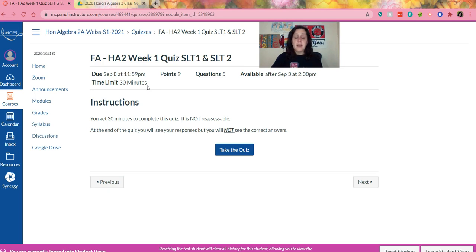If your student has an accommodation of extended time, that will already be built in for them when they start their quiz. The title of this quiz does not have an R at the end, meaning it is not reassessable. If you ever see a quiz that has a -R at the end, that will be a quiz that your student can take more than one time. So we tell them here again, it has a 30-minute time limit and it's not reassessable, and then they take the quiz.